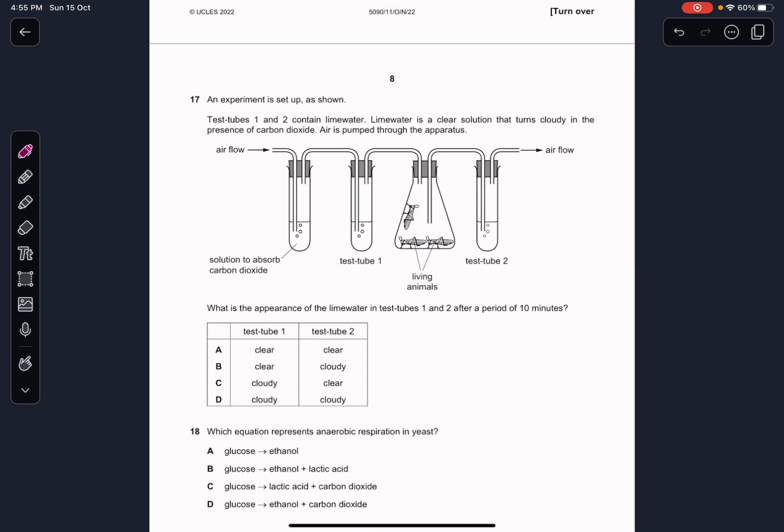Okay, an experiment is set up as shown. Test tube 1 and 2 contain lime water. What does lime water do? Lime water is a clear solution that turns cloudy in the presence of carbon dioxide.